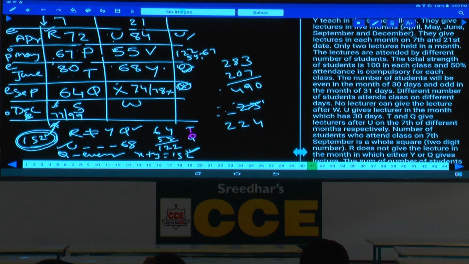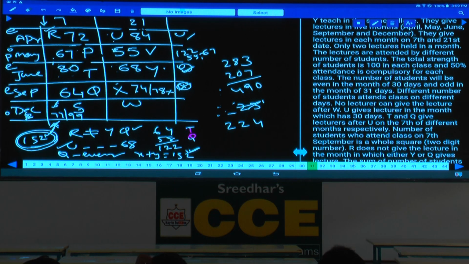And the sum of the number of students who attend class on 7th May and 7th June is 147. It is not taken from anywhere else. 7th May and 7th June is how much? 147. We have taken this one as well.